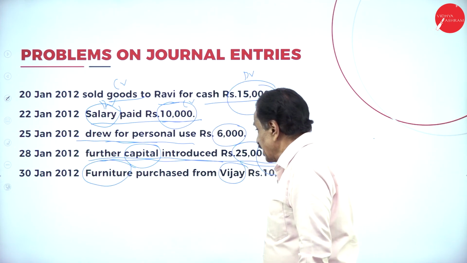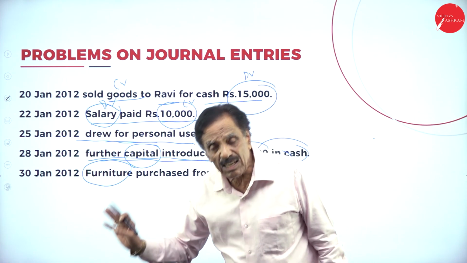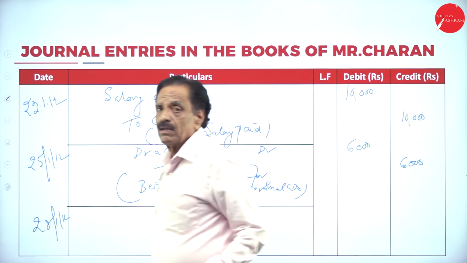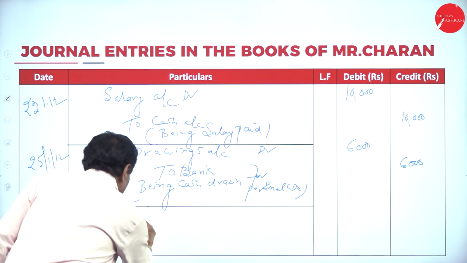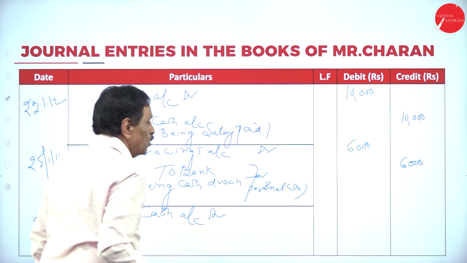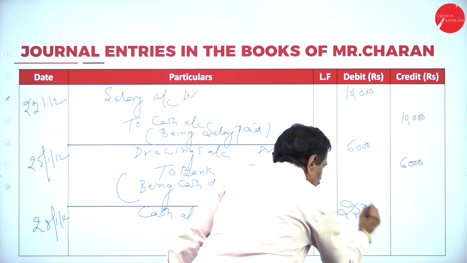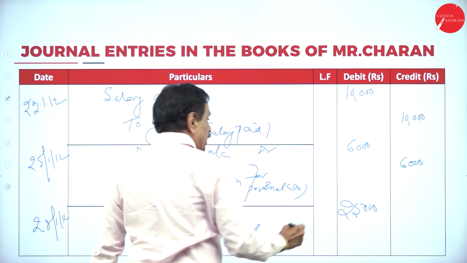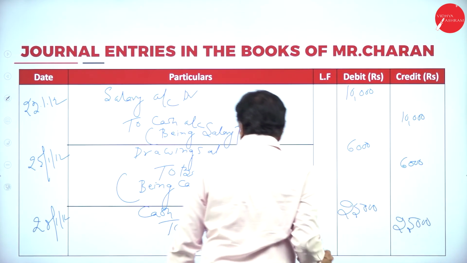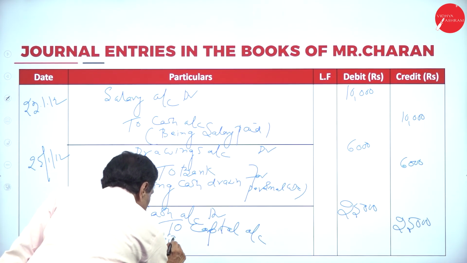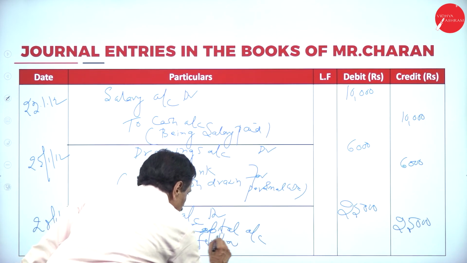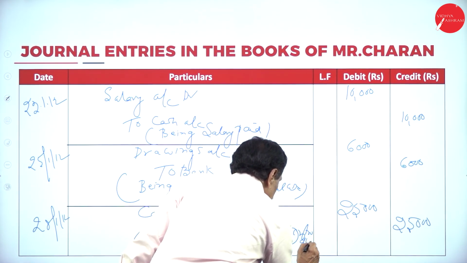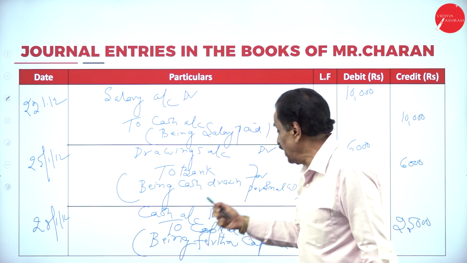What's the entry? Cash account debtor to capital account. Date 28/1/2012. So we introduce 25,000. Cash account debtor 25,000 to capital account 25,000. Narration: being further capital introduced. What's the entry? Cash account debtor to capital account.